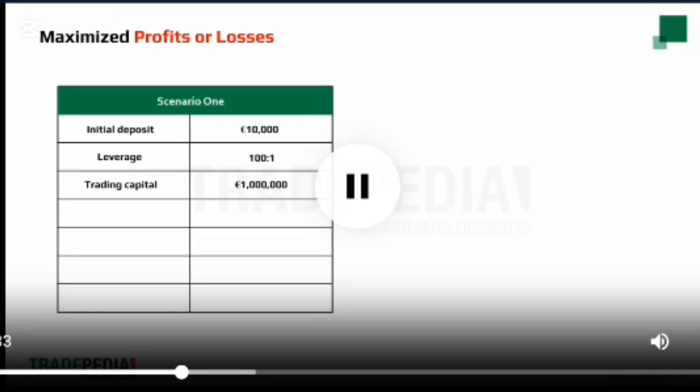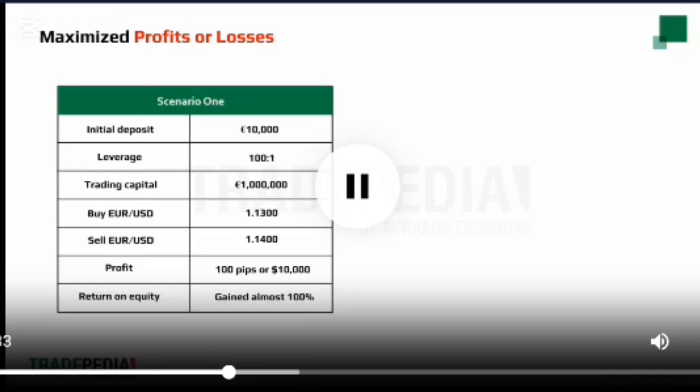If we buy €1 million US at the price of 1.1300 and sell €1 million US to close the position at 1.1400, we will make a profit of 100 pips, or $10,000. This means we almost doubled our money.